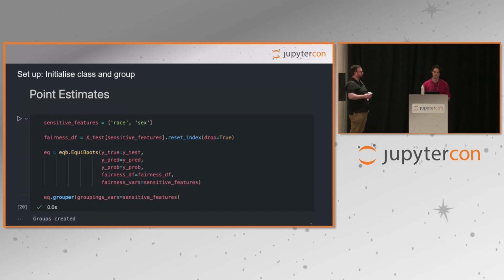After defining our fairness data frame, we initialize the EquiBoots class, passing the true values, the probabilities, and predictions. After initializing the class, we call the grouper method using eq.grouper. You can see here we pass the sensitive features, the columns we want to analyze, sex and race, to the grouper method. After running this grouper method, you should get this feedback showing you the groups have been created.